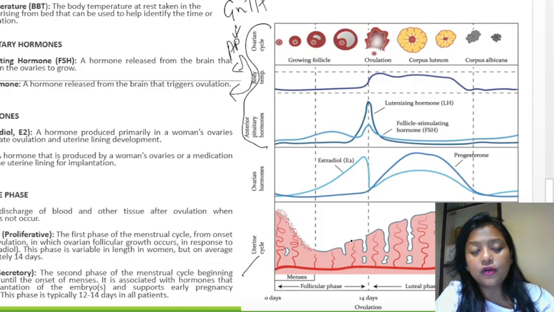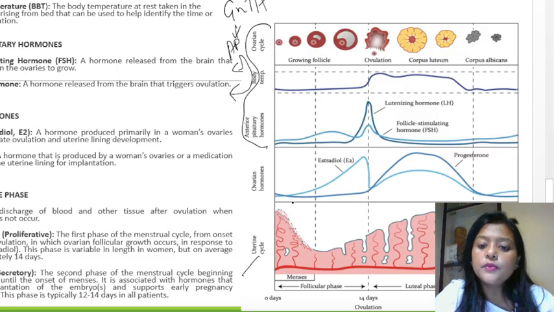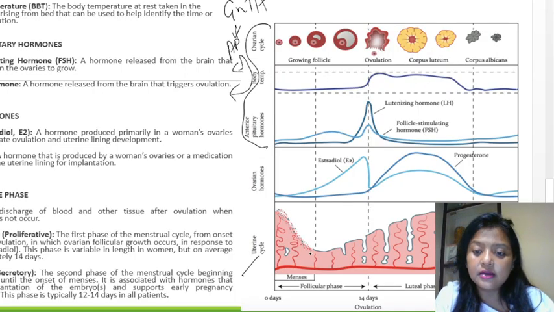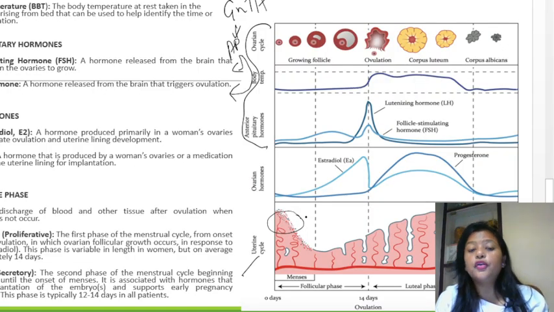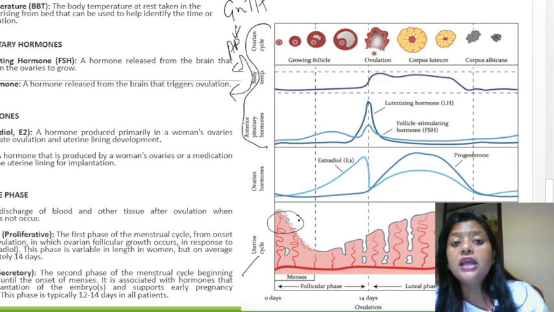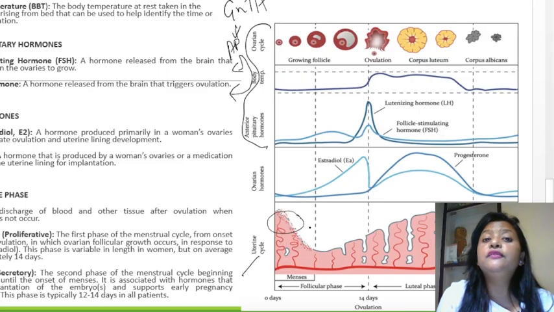In the uterine cycle, first menses occurs. Menses means the menstruation part. You can see in this diagram that the cells are totally thickened. The uterine wall is thickened, and the blood vessels are full of blood. They're totally thickened, and when they do not receive the fertilized egg, it starts to shed off.